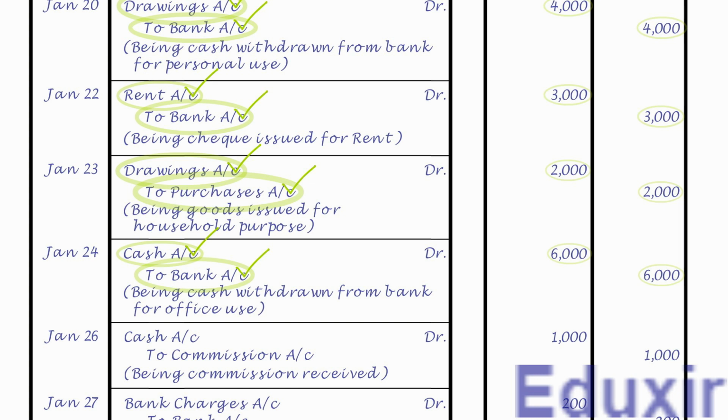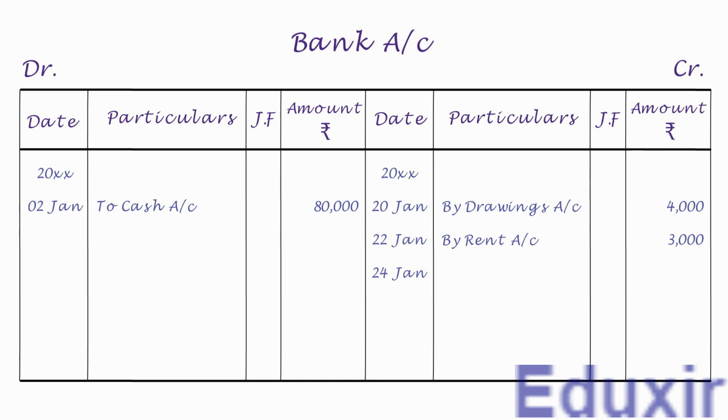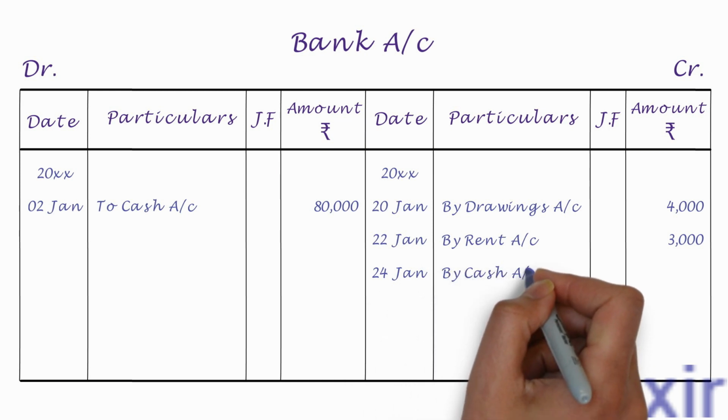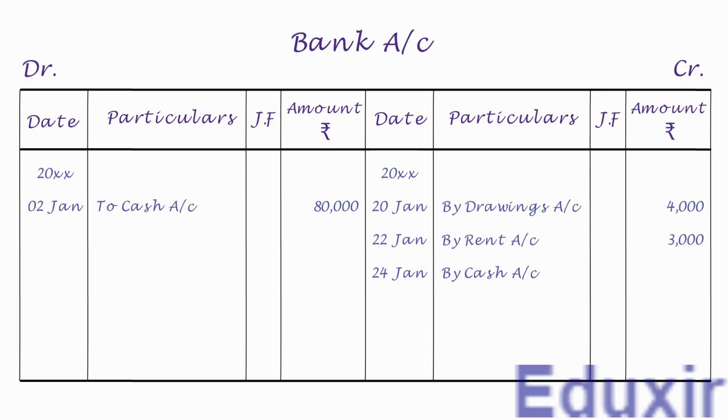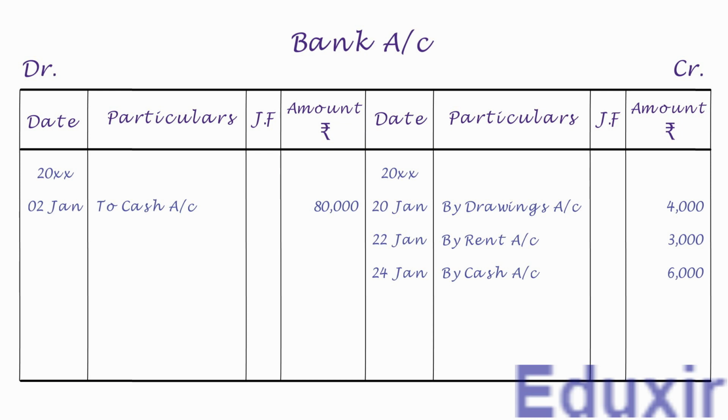On the credit side, let us first write the date. Let us then write by cash account into the particulars column. Let us then write the credit amount of 6000 rupees into the amount column. With that, we have completed the posting of this journal entry into the bank account. Let us now take up the next entry.